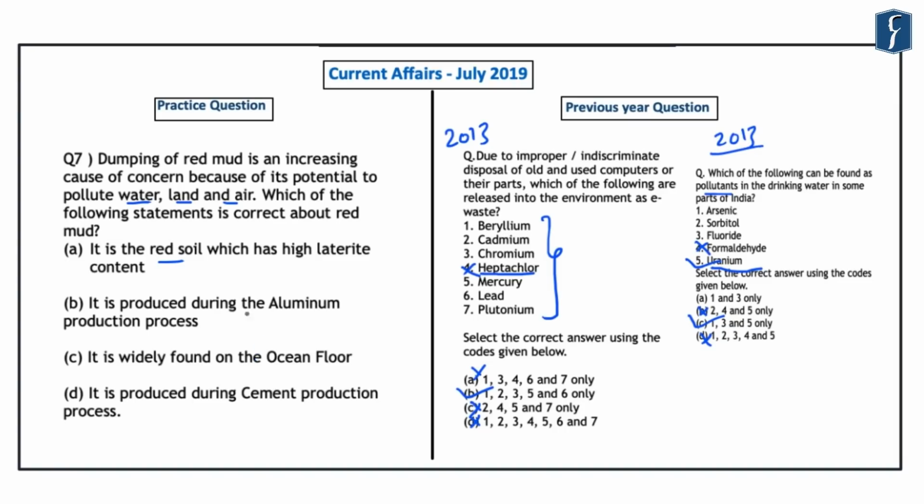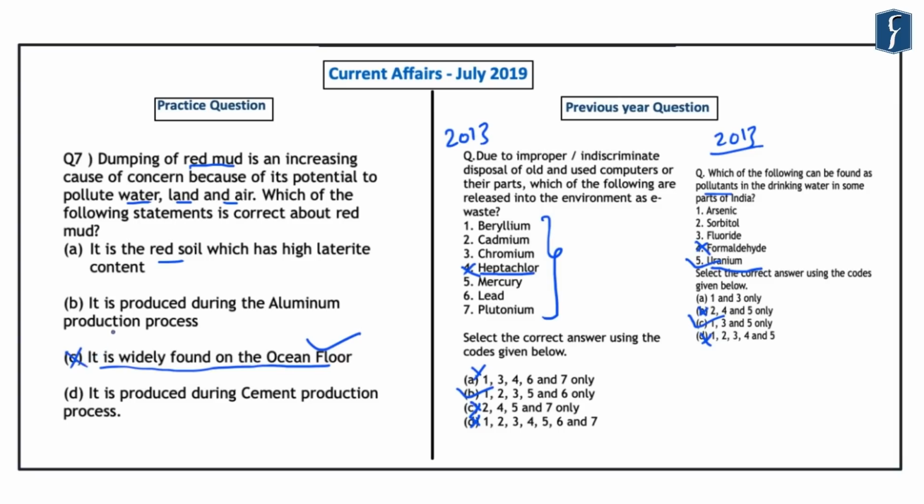Now the first option has been designed to confuse you because it has the same wording, that is red soil, and the question talks about red mud. So never fall for such options. Second is that it is produced during aluminium production process, and third is that it is widely found on the ocean floor. Now students with geography optional might easily get confused with this option. This is because red clay is one of the deposits that is found on the ocean floor. However, this red mud is different from that red clay, and hence C is not the option.